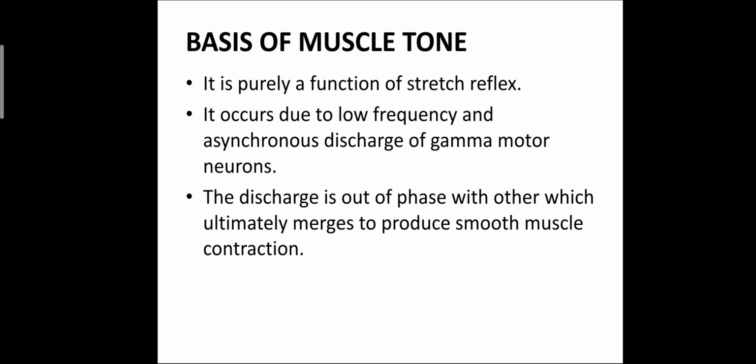What is the basis of muscle tone? It is purely a function of the stretch reflex. Muscle tone occurs due to low frequency and asynchronized discharge of the gamma motor neurons. The discharges are out of phase with each other, which ultimately merge to produce smooth muscle contraction.